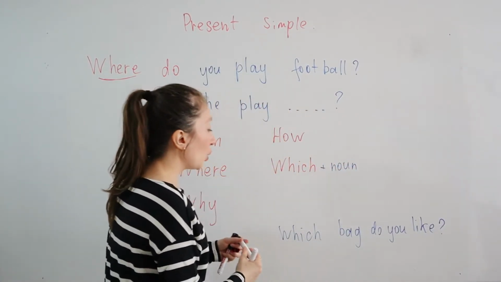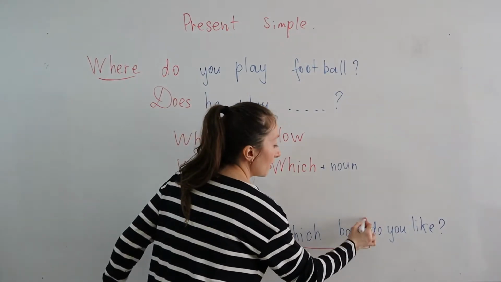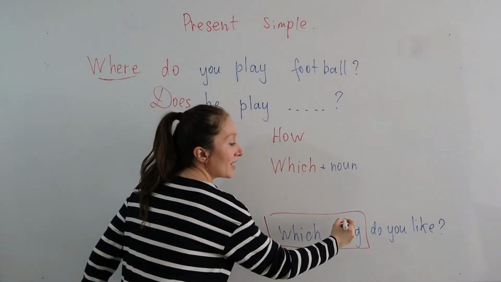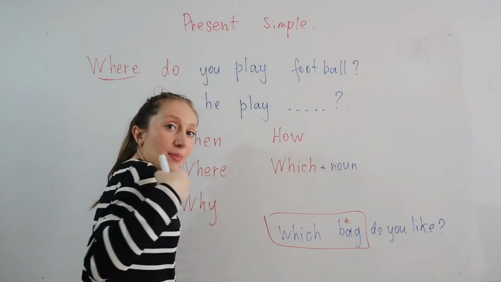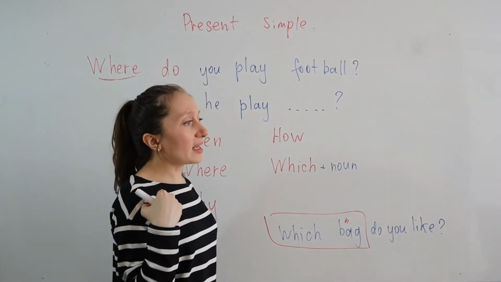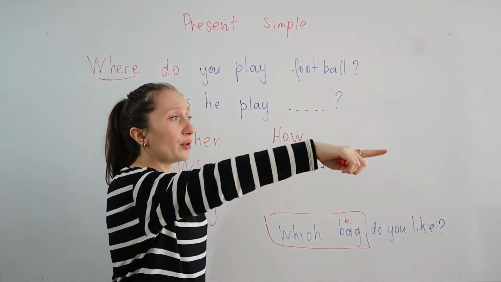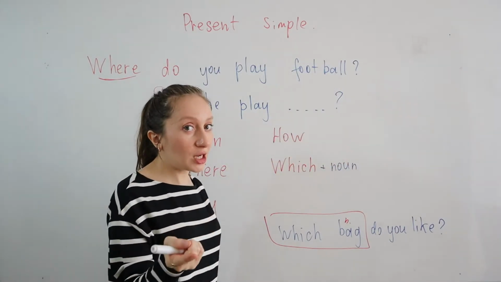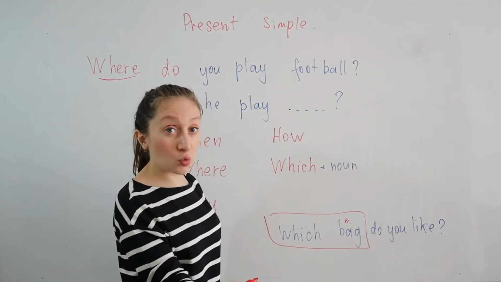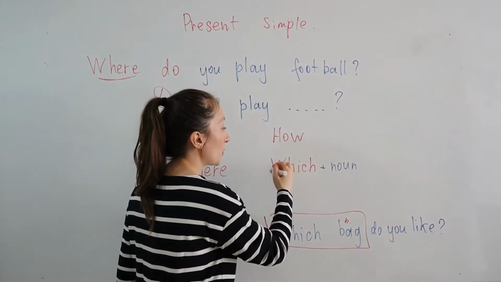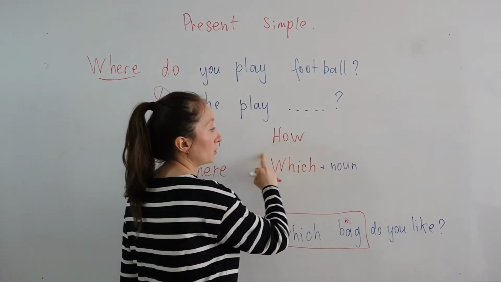You see, which comes together with one noun. This is noun. The bag. I like the red bag, or I like the blue one. Which bag do you like? This one or this one, right? So that's why this question comes with a noun.